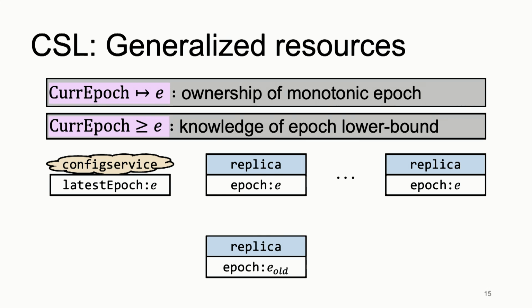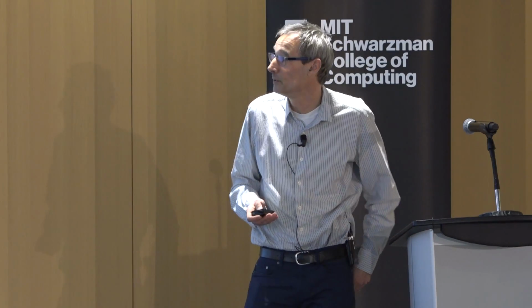And so, of course, there's only one piece of execution that can own the points-to ownership. And it's often convenient in a distributed system to also have a second type of assertion that expresses the knowledge of a particular resource. So for example, this expresses that the current epoch is at least E. So this gives you a lower bound on the epoch number. Since the epoch numbers are always increasing, you might have learned that, for example, we're at least at epoch 2, and that's always valid. And so, for example, the holder of the points-to can update the epoch number, but your lower bound is still valid. So this is convenient to reason in distributed systems, for example, in the context of the configuration server.